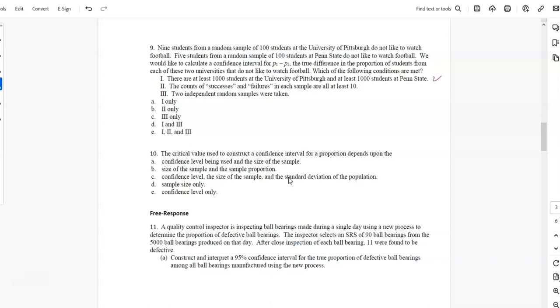Those are big schools. The counts of success and failures in each sample are at least 10. So there are 9 and 5 successes in each school. That is definitely not met. So I don't think 2 is being met.